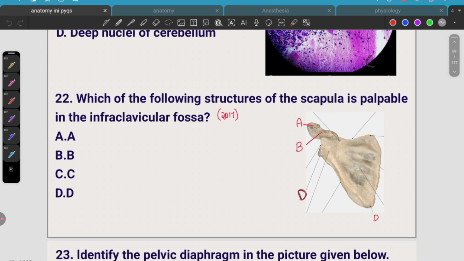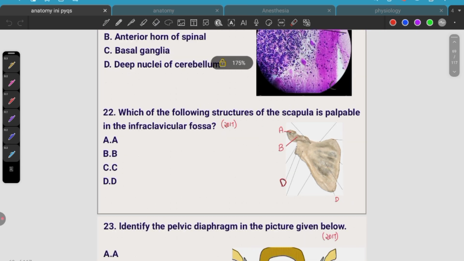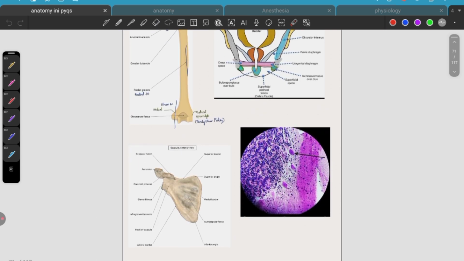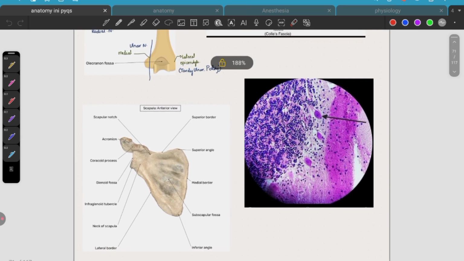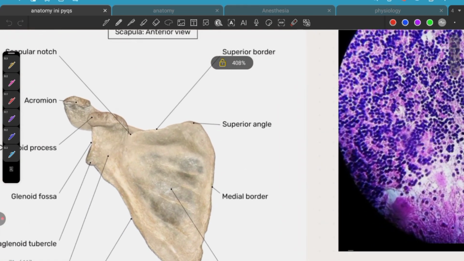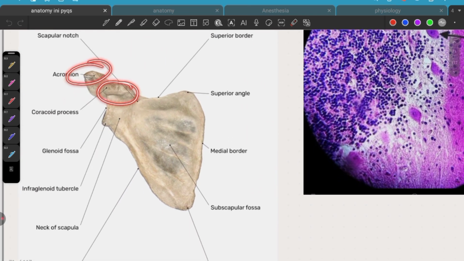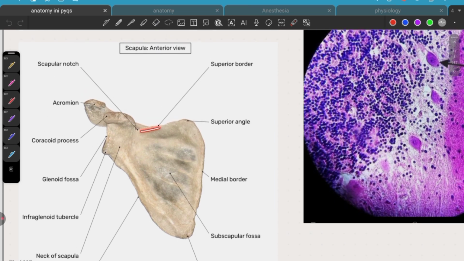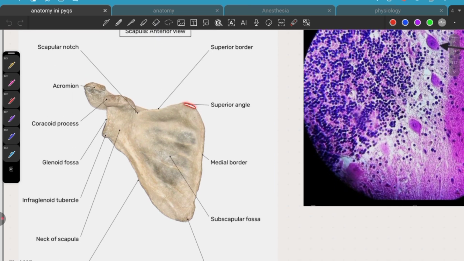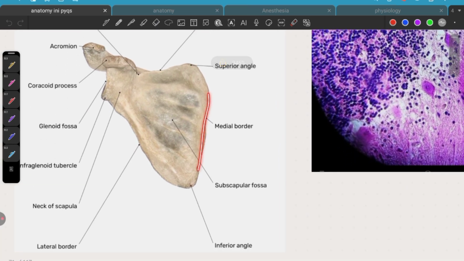Which of the following structures of the scapula is palpable in the infraclavicular fossa? That is the coracoid process. This is the coracoid process. This is the acromion process. And this is the superior border, superior angle, medial border.